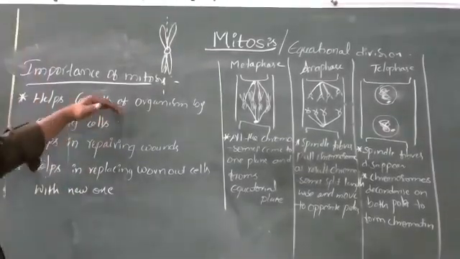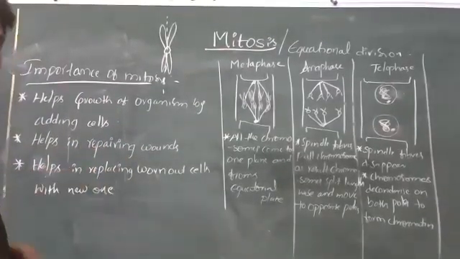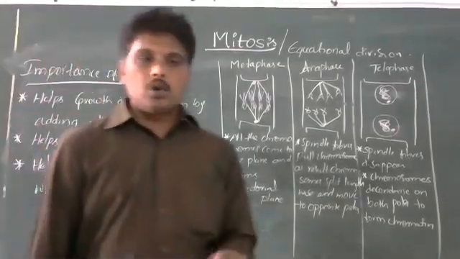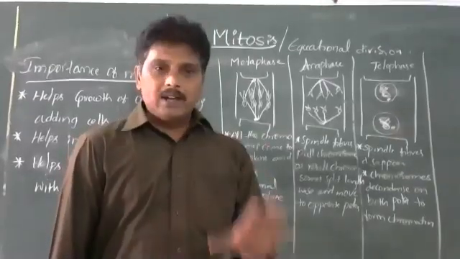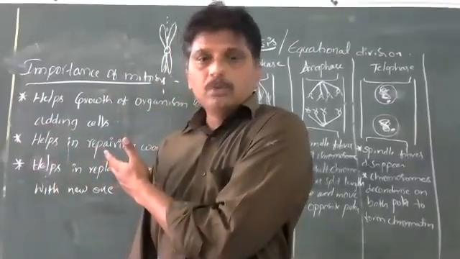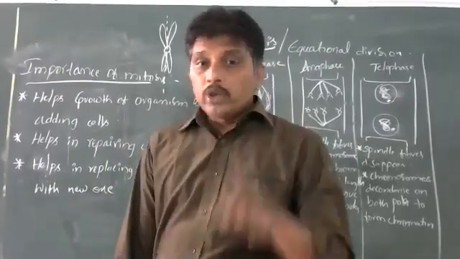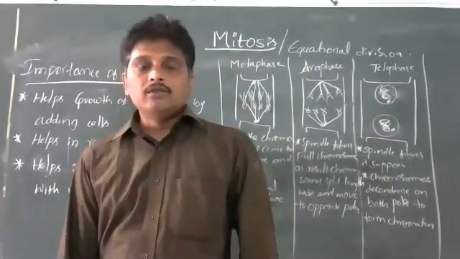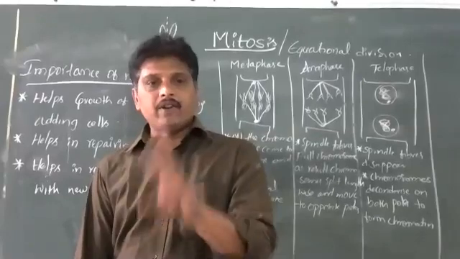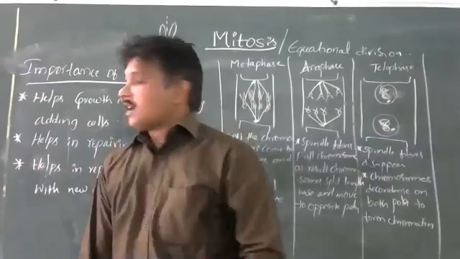Like this, mitosis helps in growth of the organism, helps in repairing wounds, and helps in replacing worn out cells with new cells. Mitosis plays an important role in living organisms' life. Without mitosis, there is no growth of the organism, no replacement of cells, no repairing of wounds. Even unicellular organisms like amoeba multiply their number by mitosis only, by binary fission. One cell divides into two. Okay, this is about mitosis.